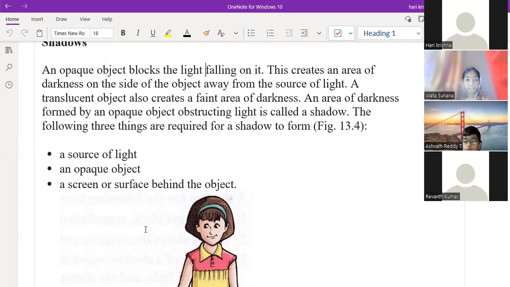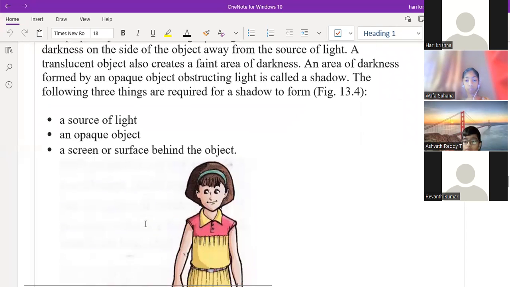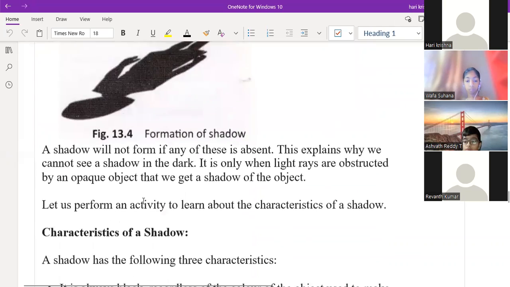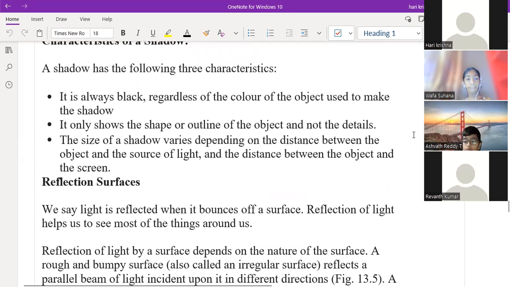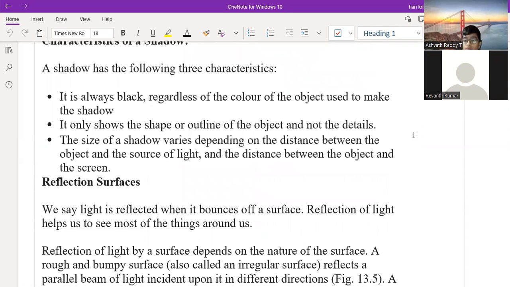So to form the shadow, what are the three important things required? A source of light, an opaque object, and a screen or a surface behind the object, sir. That is important for the formation of shadow. And what are the characteristics of shadow? Sir, a shadow means it is black and it will not show any other color, sir, and it only shows on a screen when an opaque object comes in between the lights or obstructs light.